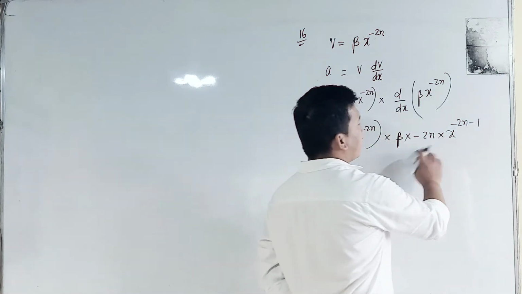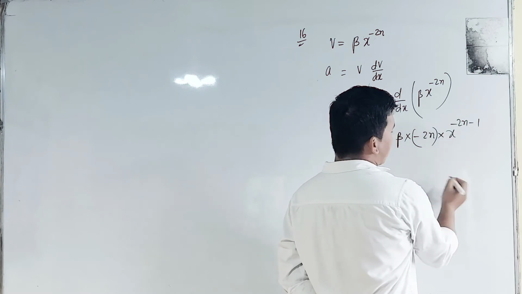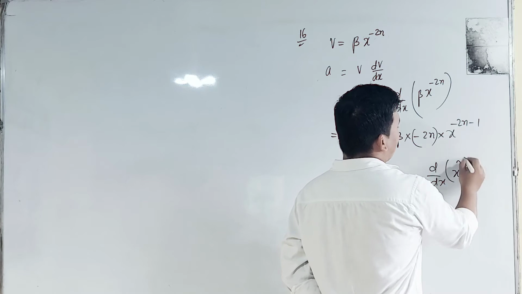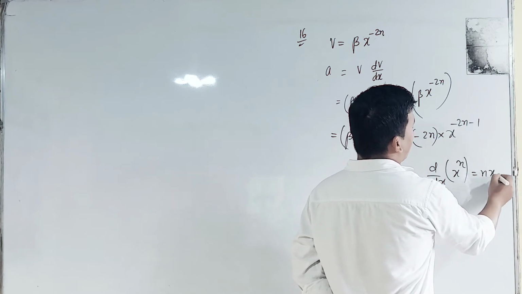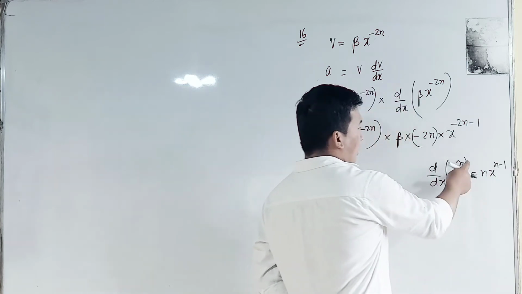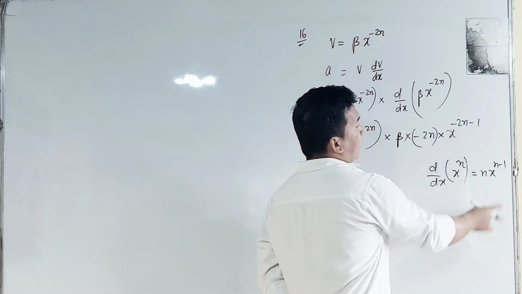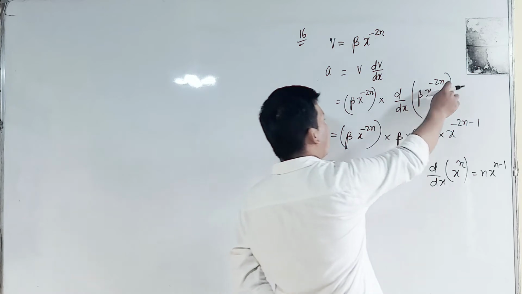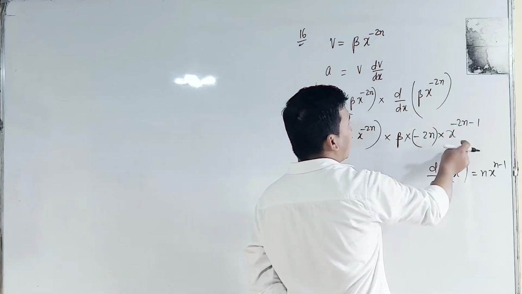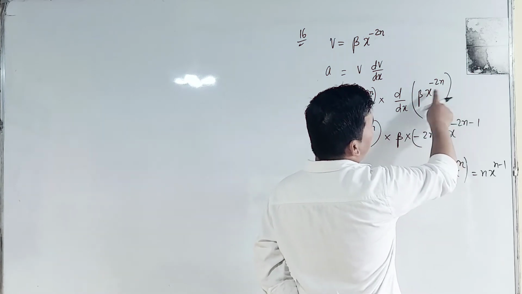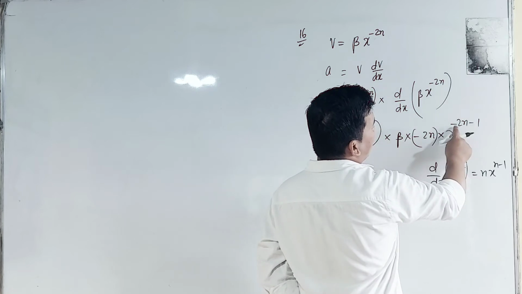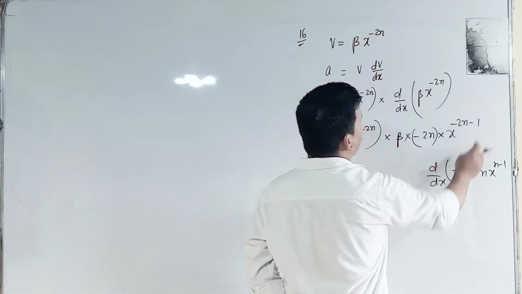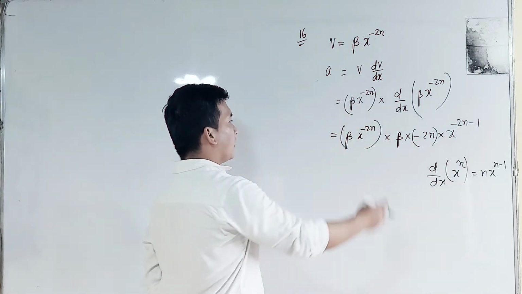If you do not understand this step, then I will illustrate here: d by dx of x power n. What will be the answer? The answer will be n x power n minus 1. The power becomes the multiplier and the new power is reduced by 1. So our power is minus 2n, so minus 2n becomes the multiplier, and the original power or index is minus twice n, and it must be reduced by 1, so we subtract 1 from here and we get the correct answer.